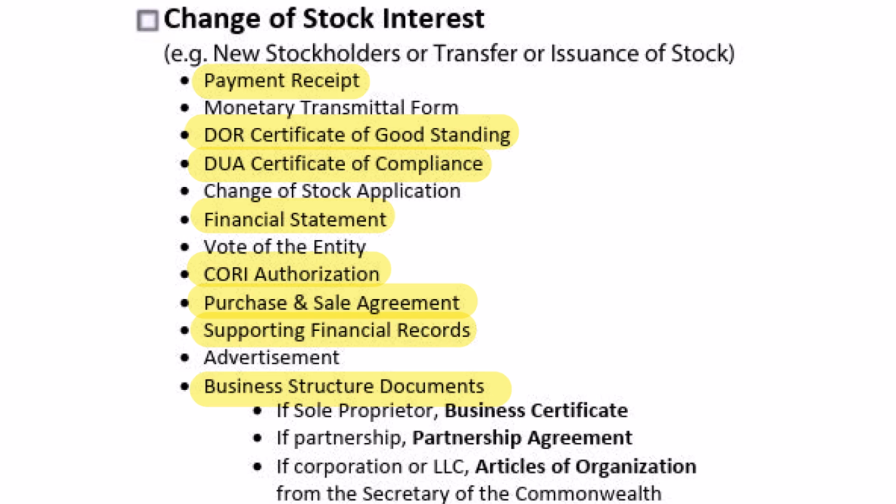Once the application forms are completed, please make sure that the other required documents in this list are included in the application packet. This includes the $200 e-pay receipt, the Certificate of Good Standing from the Massachusetts Department of Revenue, the Certificate of Compliance from the Massachusetts Department of Unemployment Assistance, the financial statement, the purchase and sale agreement, supporting financial records, the business structure documents, the CORI authorization forms, and any additional pages or information for the application questions. Always make sure the required documents are included in your application packet before submitting it to the local licensing authorities.